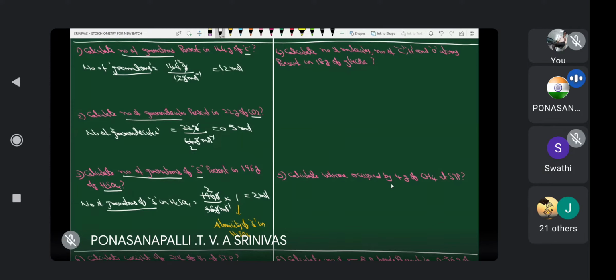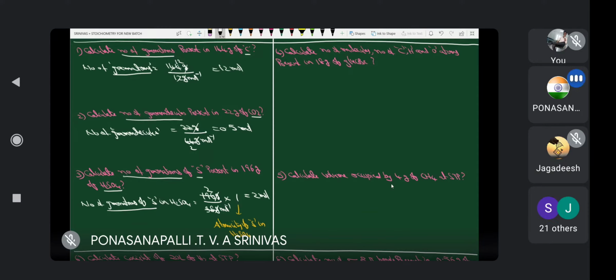In 1 mole of sulfuric acid, how many moles of sulfur are there? 1 mole of sulfur is there. Yes or no? Why? Because 1 molecule of H2SO4 contains 1 sulfur atom. Yes or no? Therefore, 1 mole of sulfuric acid contains 1 mole of sulfur. 2 moles of sulfuric acid contains 2 moles of sulfur. Yes or no? Yes, sir.